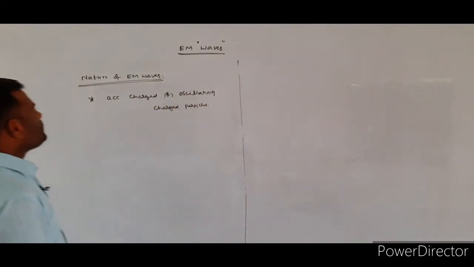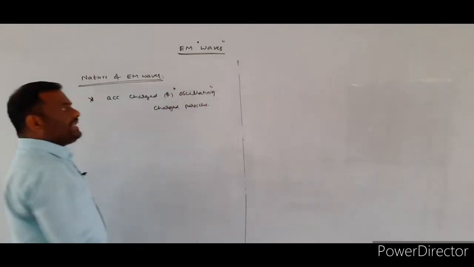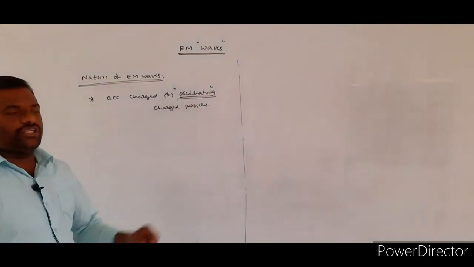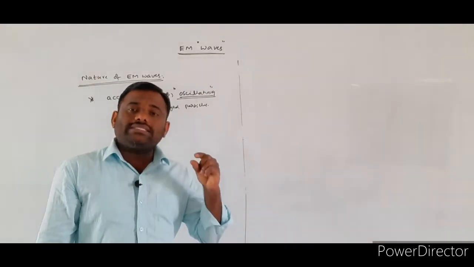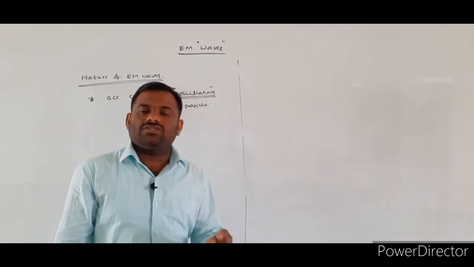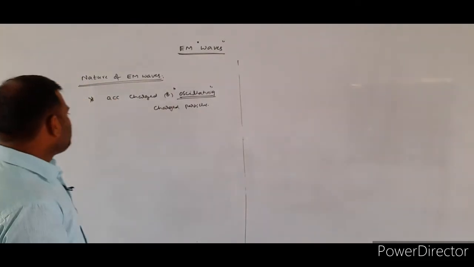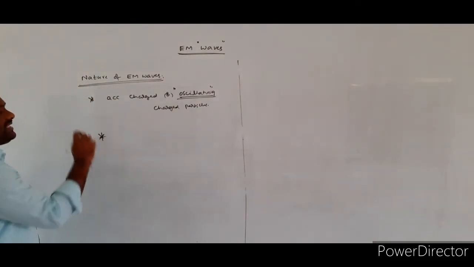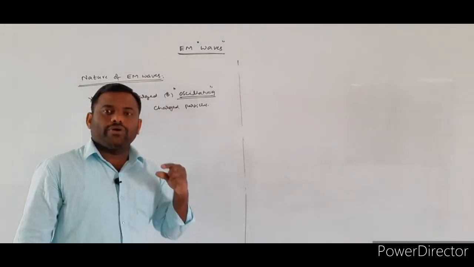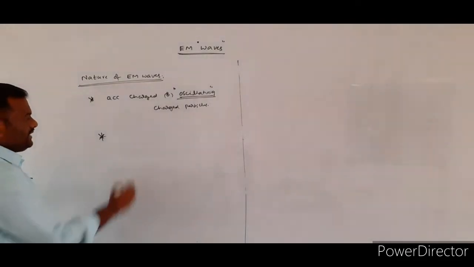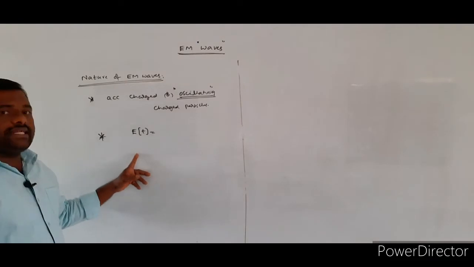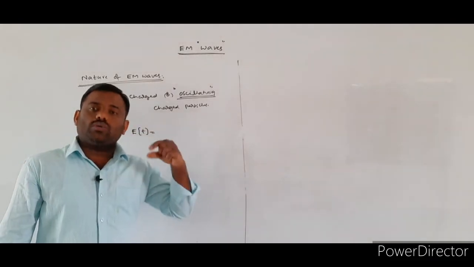So here also the source of the electromagnetic waves is oscillating charged particles, which produce the time varying electric field, represented by either a sine function or a cosine function.